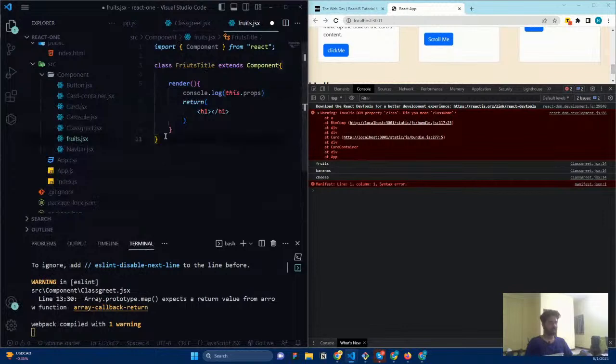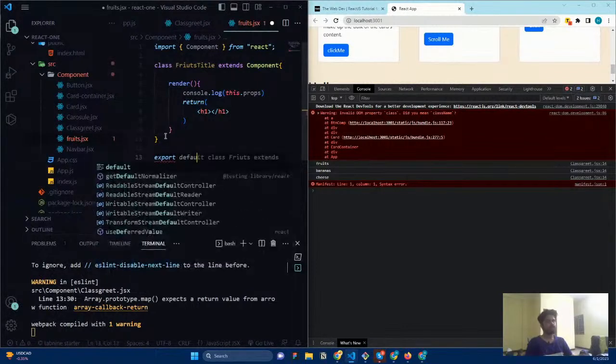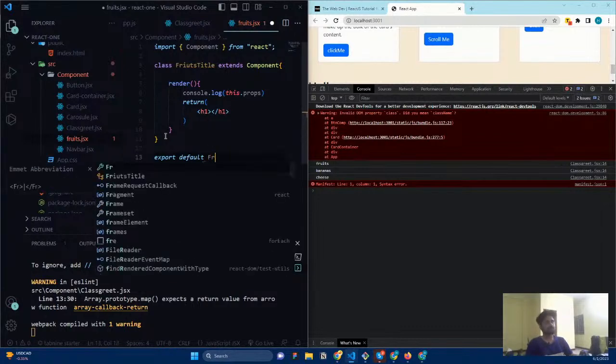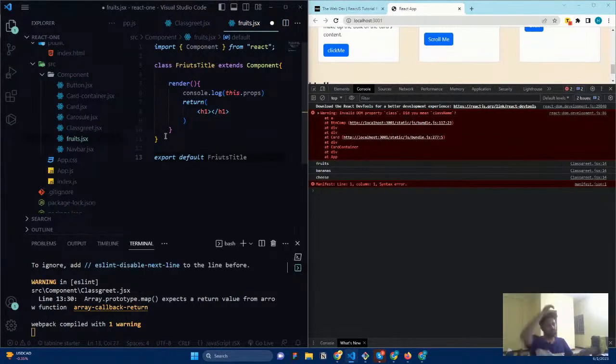Now let me export it. Export default root title.